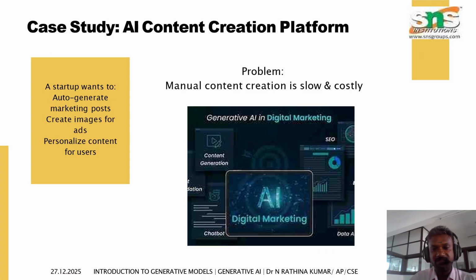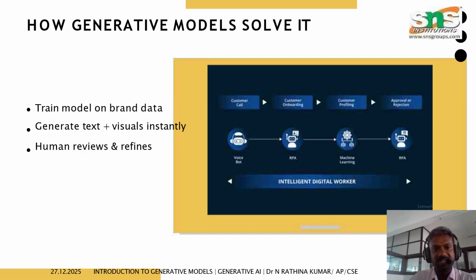Next, we are going to see one simple case study. Here I'm going to explain one problem: manual content creation is slow and costly. So how do generative models solve it? If we train the model on the data, it can create content within a minute. So we can solve it. Time was a major issue in the previous approach, and now it can be solved with the help of generative models.